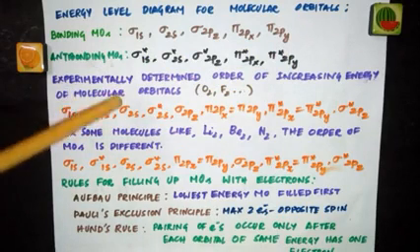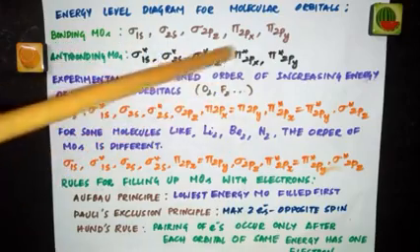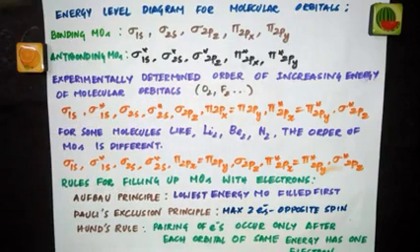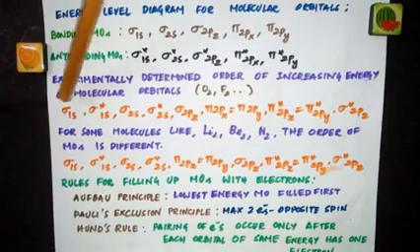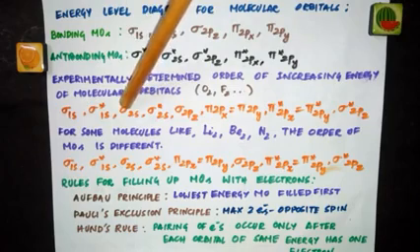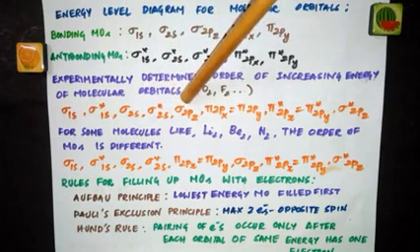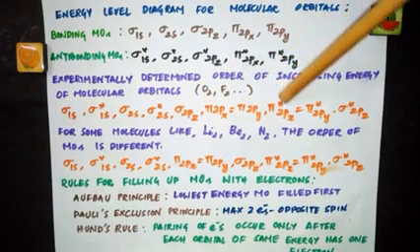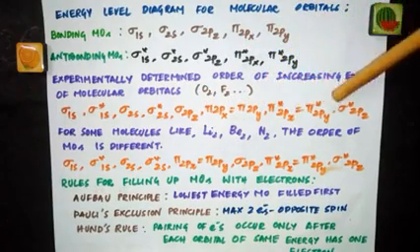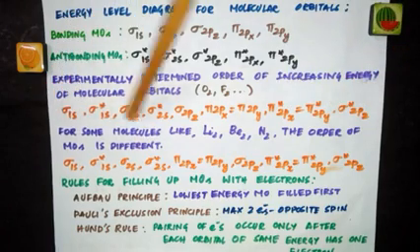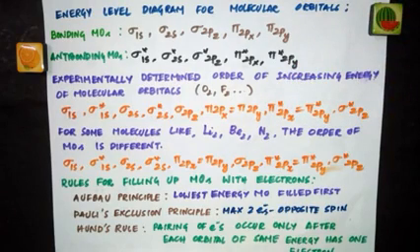Now, we have an experimentally determined order of increasing energy of molecular orbitals. We have two different orders. In this order, we have sigma 1s, this is the lower energy, and it is arranged in increasing order. Sigma star 1s, sigma 2s, sigma star 2s, sigma 2pz, pi 2px, which will be equal in energy to pi 2py, pi star 2px, which will be equal in energy to pi star 2py, and sigma star 2pz. So this is the order of increasing energy of molecular orbitals.